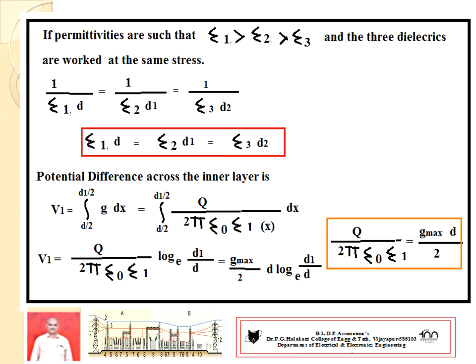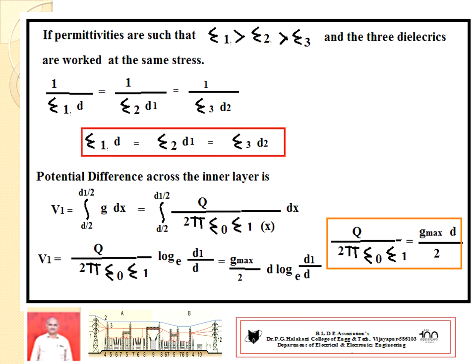You substitute that value, Q divided by 2 pi absolute permittivity and relative permittivity 1, with x as the variable distance dx. For this you get V1 equal to Q divided by 2 pi absolute permittivity and relative permittivity 1, times log base e of d1 by d. We have taken the first layer from d to d1, the higher value being d1 by d.